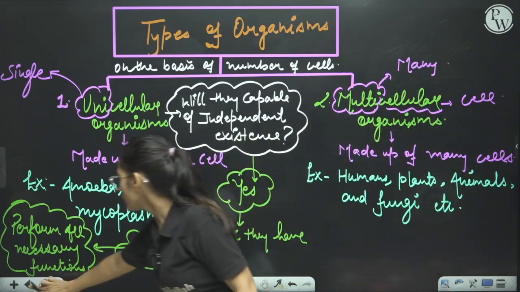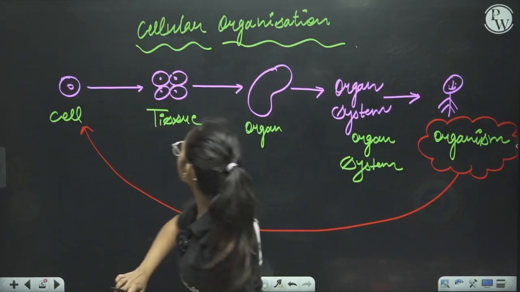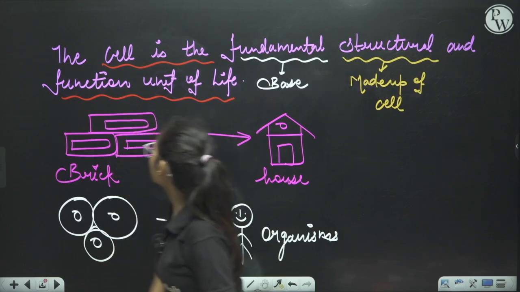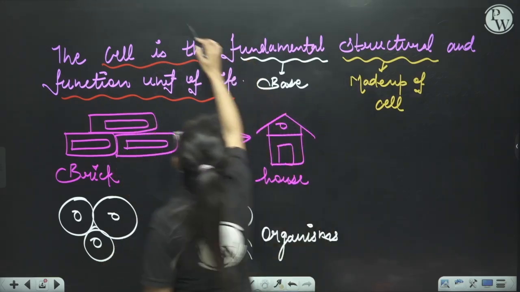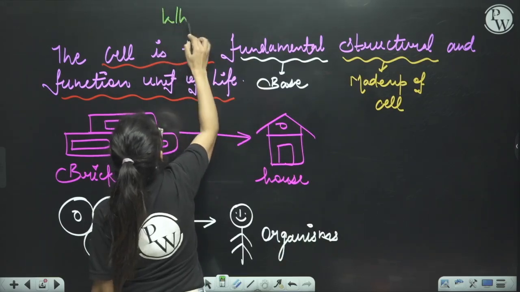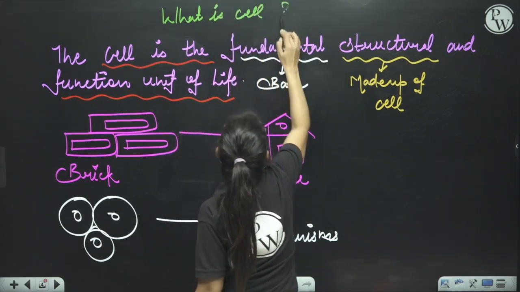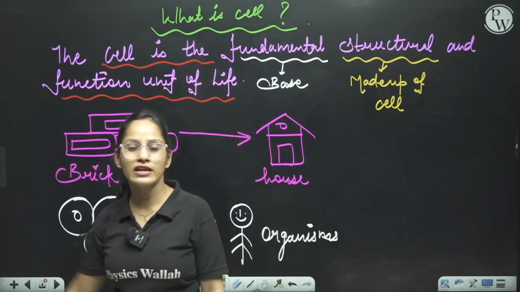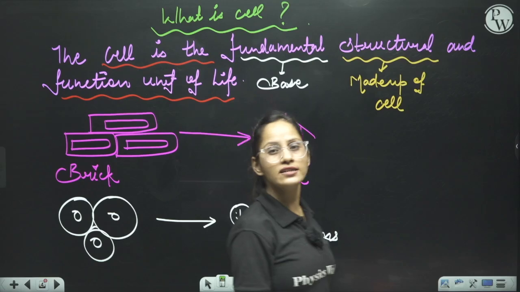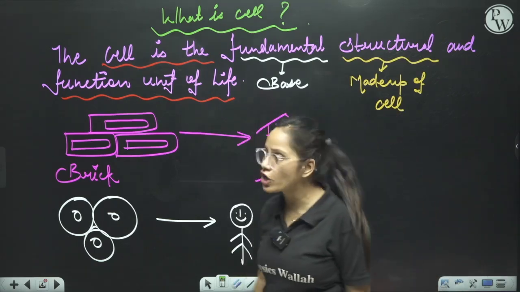So let's take a quick revision of what we have talked about today. In the beginning we talked about what a cell is. The basic definition written in your NCERT is that the cell is the fundamental structural and functional unit of life.